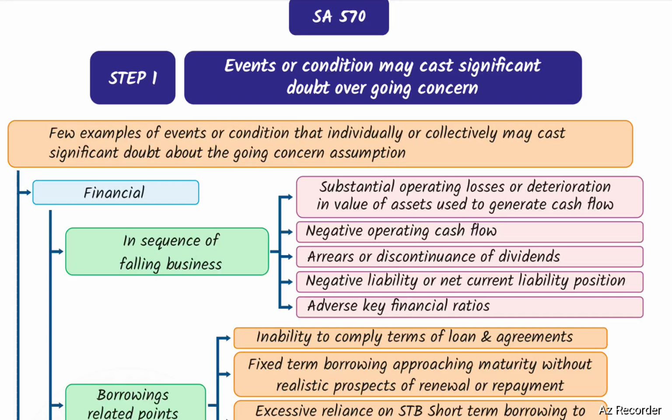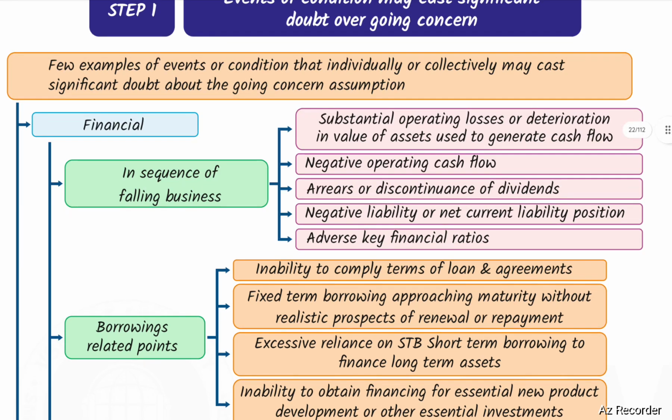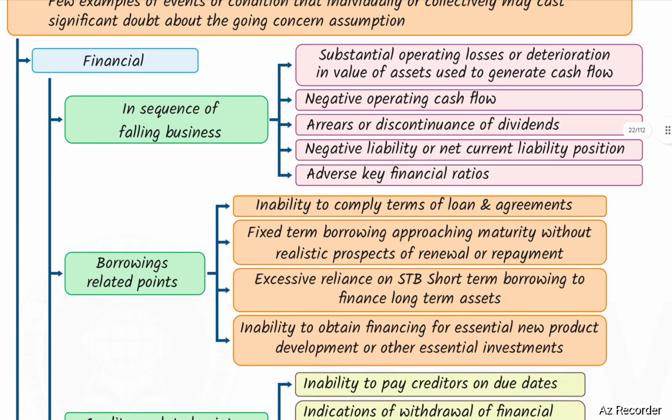First one, financial related. Substantial operating losses or deterioration in value of assets used to generate cash flow, negative operating cash flow, arrears or discontinuance of dividends, negative liability or net current liability position, adverse key financial ratios.